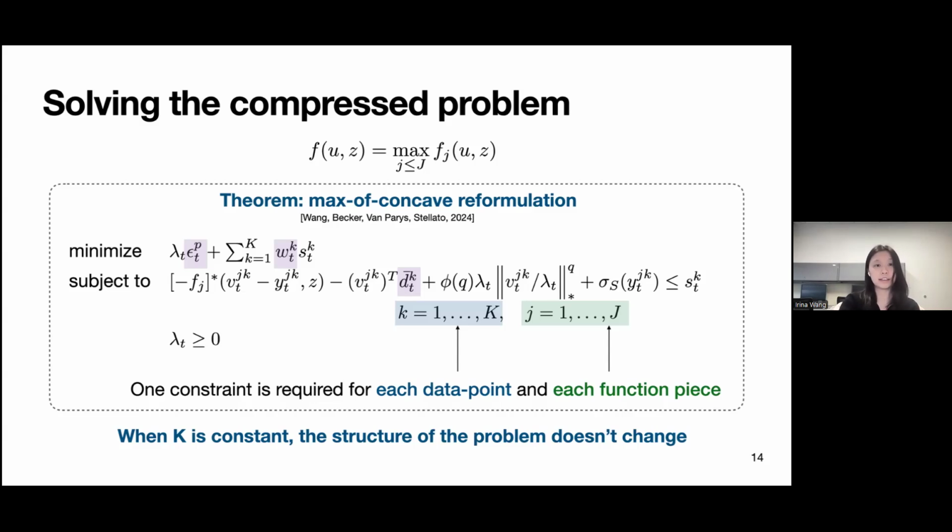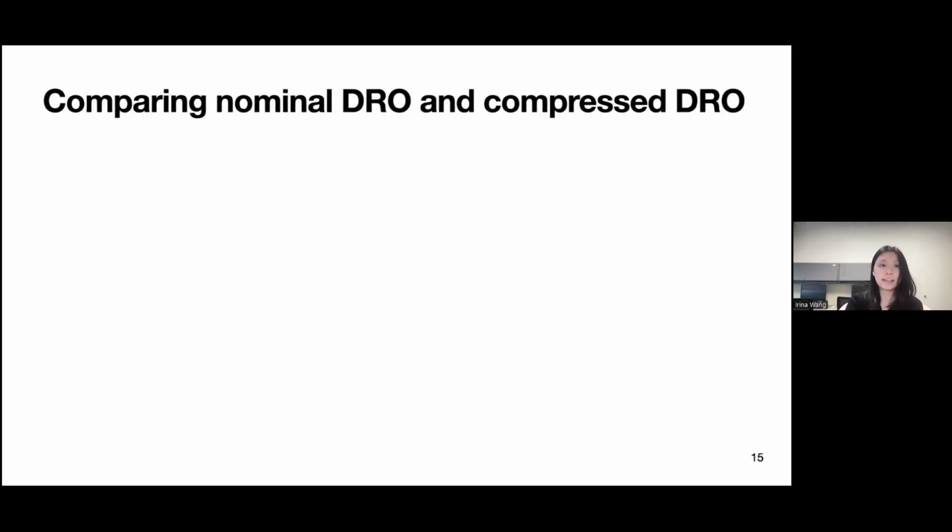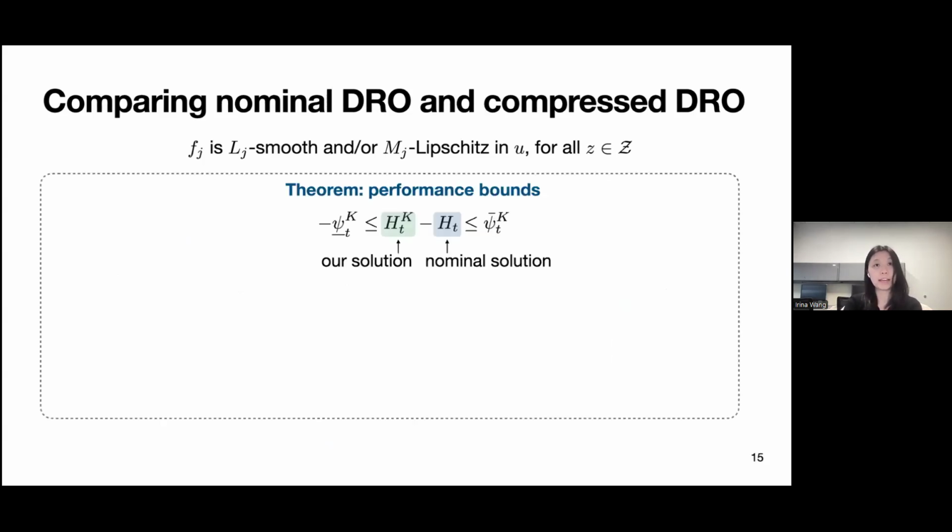All right, so this shows us the computational efficiency, or the reduction, when we use fewer data points. And now we want to compare the performance of this nominal DRO and our compressed DRO. So we have the assumption that the objective function is going to be either L-smooth or M-Lipschitz in the uncertain parameter u. And with this assumption, we can build this performance bound between the nominal in-sample solution h_t and our compressed in-sample solution h_k.